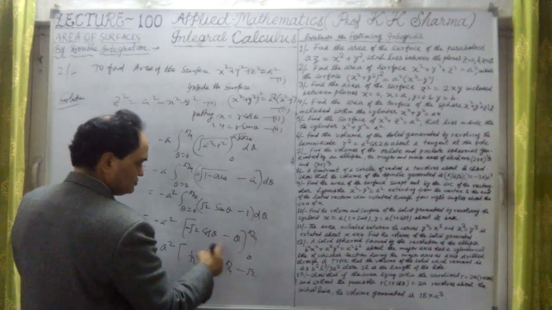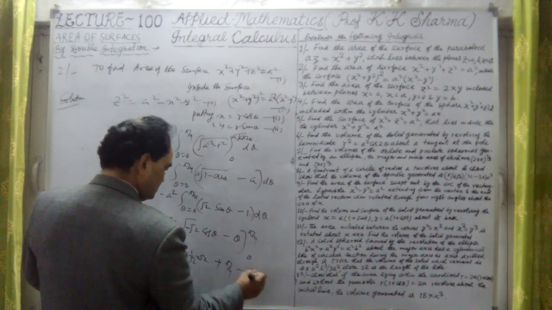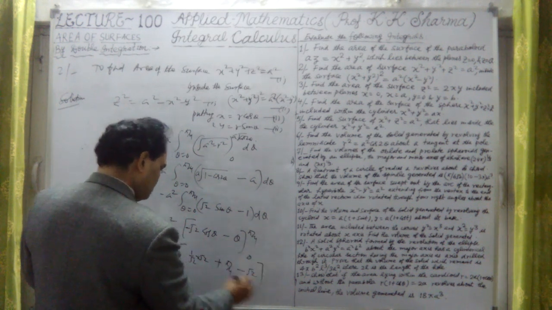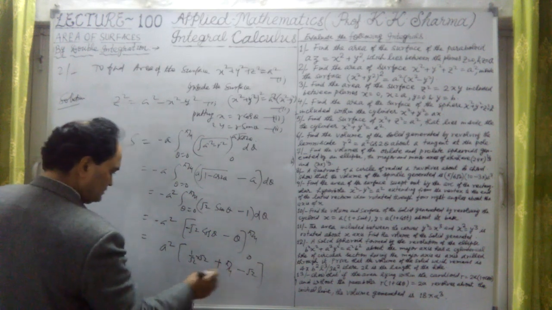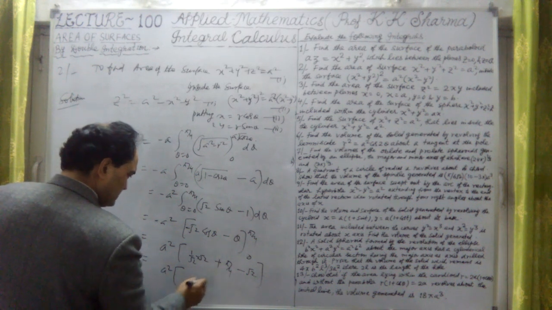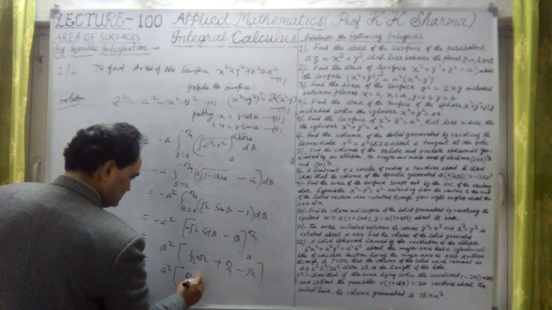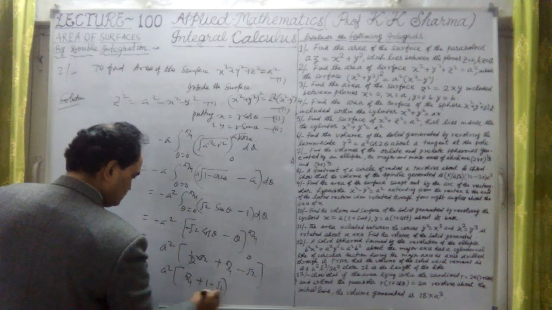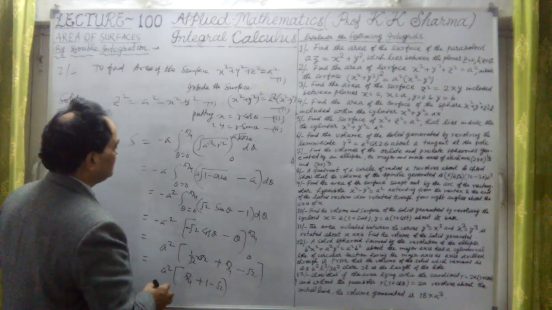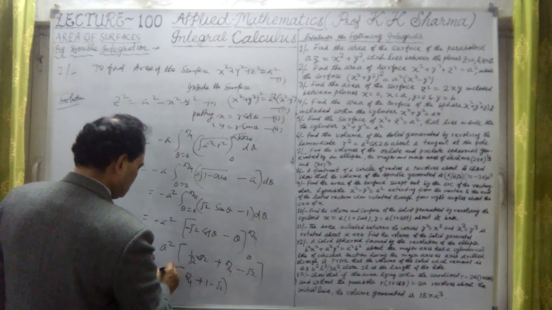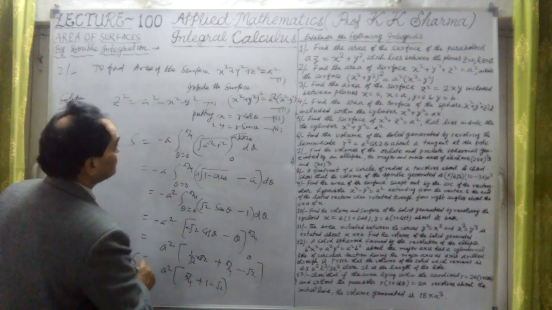Because cos 0 is 1, it will be minus under root 2. And then theta is 0 here. Only minus 2. The final value is 1 minus root 2. It is a square, therefore, pi by 4 plus 1 minus root 2. This is the answer here. Area is a square into this numerical value. Okay, this is the area of the surface, question number 2.